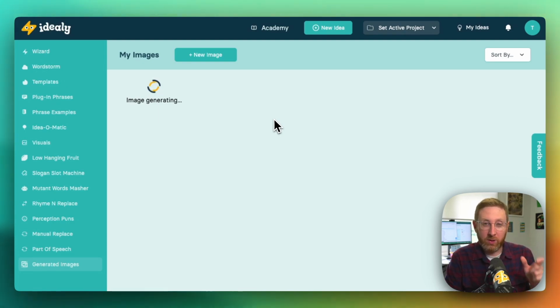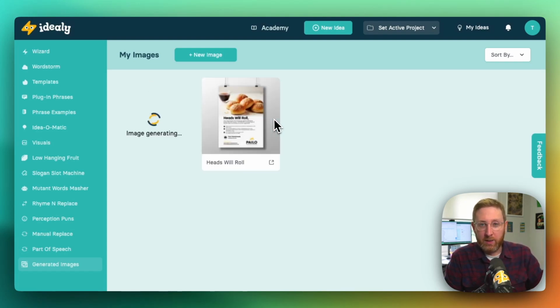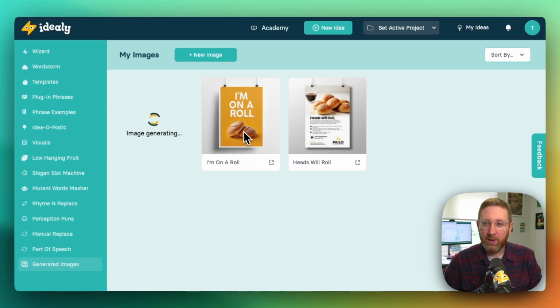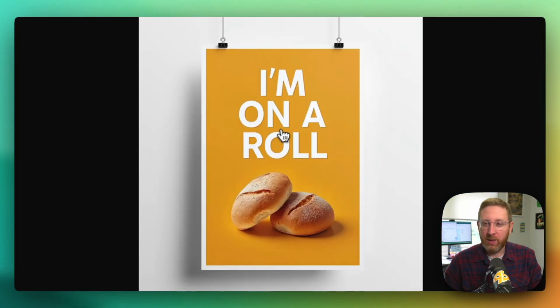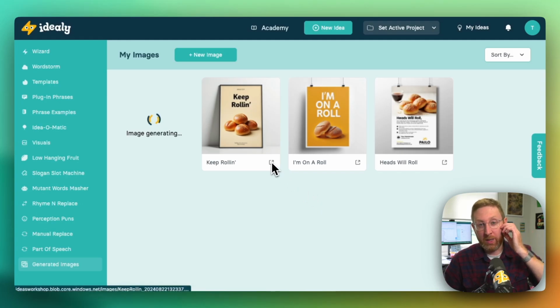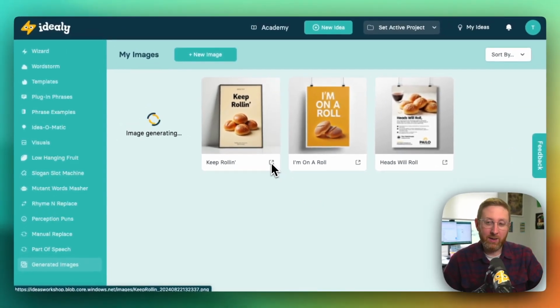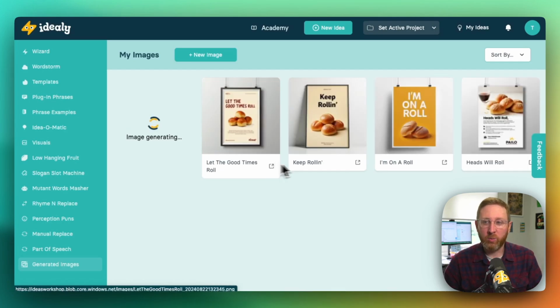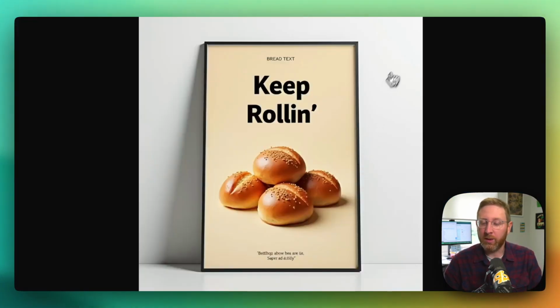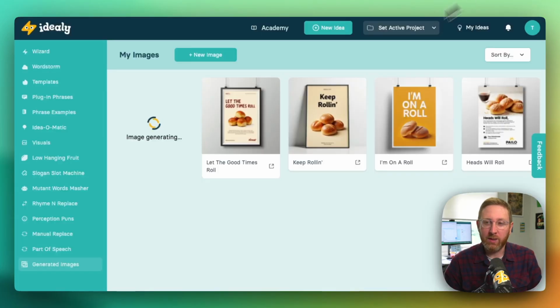And what this is going to do is take those ideas and create a visualization. It's going to create a poster image using AI based on those phrases. So it's going to bring back results, and you can see some of these coming through already. Heads will roll on this one, although it's a bit weird there, but this one's come back pretty good. I'm on a roll. And these are AI generated images using the text from our phrases. These are just great ways to get quick visualizations and to see if those ideas that you thought might work actually work in practice. Do they look legit? Do they look right? When we mix and match them together.